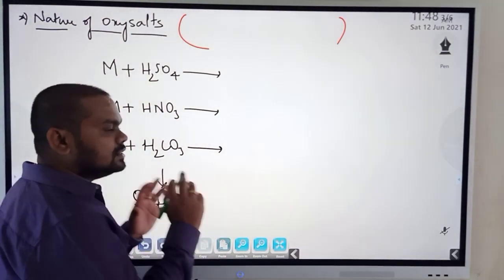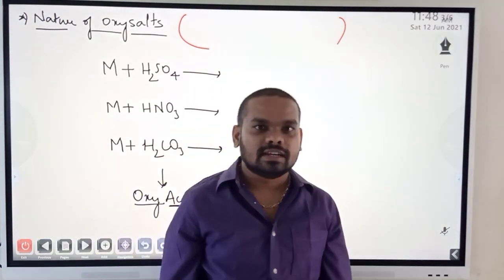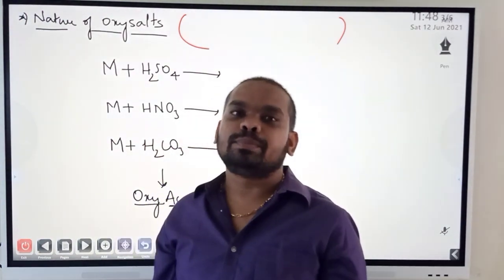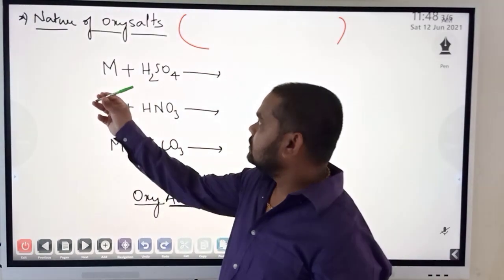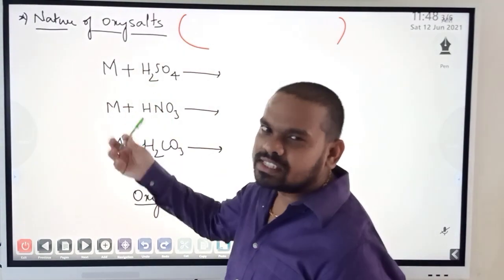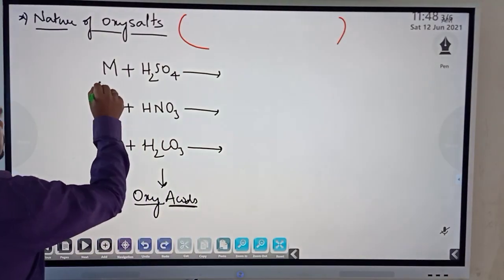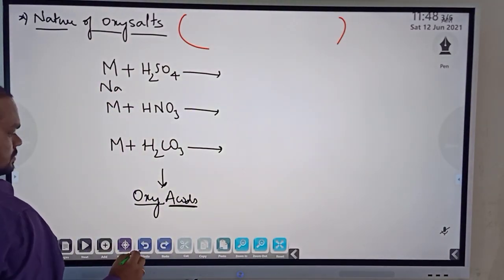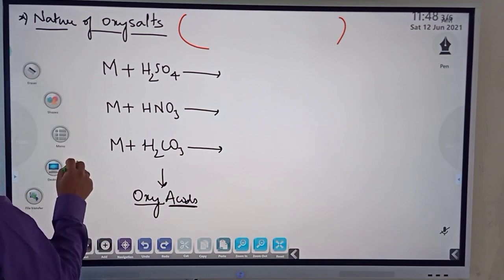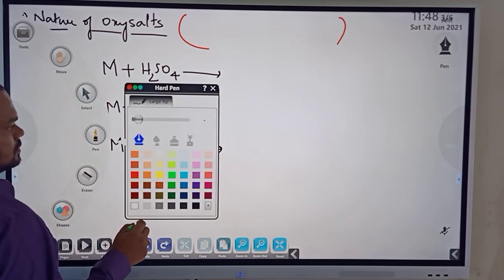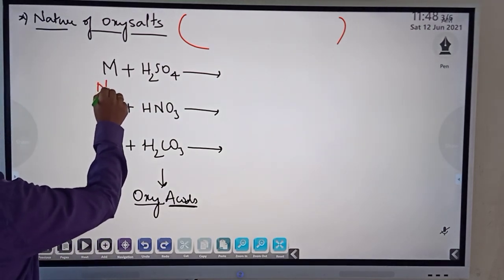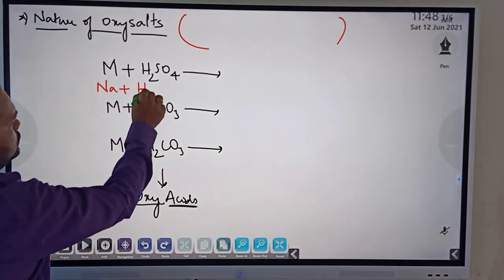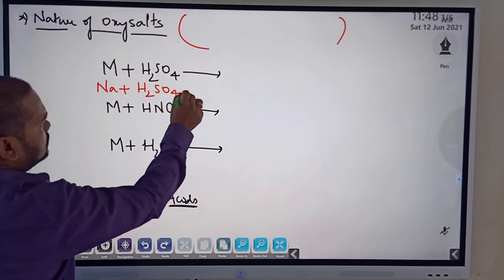Now before I write the reaction, as I said, first anticipate the product, a guess, not a blind guess. Suppose I am writing sodium plus H2SO4.